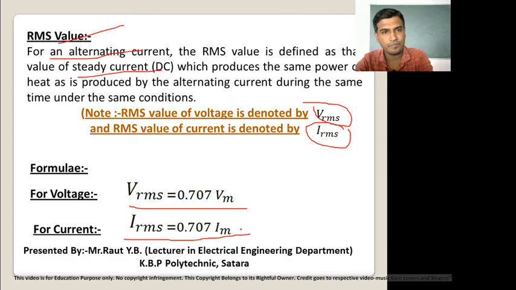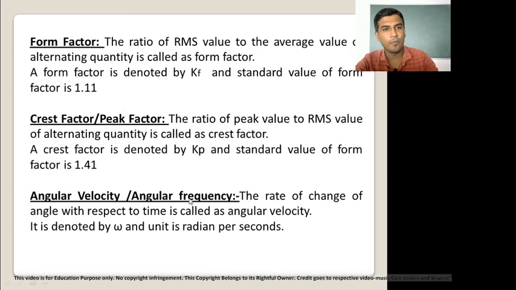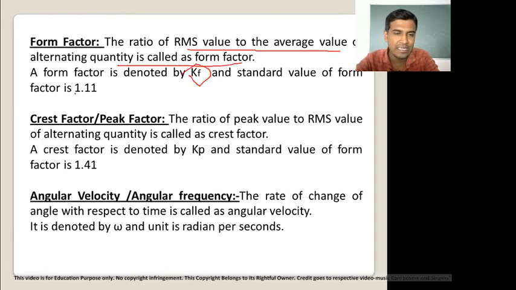Now the next definition is form factor. The form factor is the ratio of RMS value to the average value of an alternating quantity. Form factor is denoted by Kf, and its standard value is 1.11.